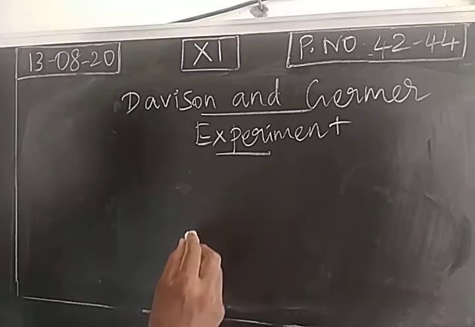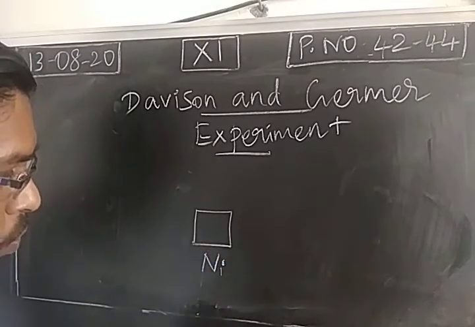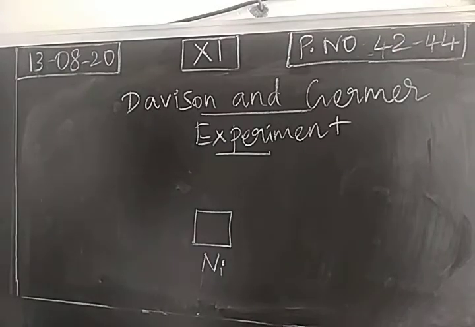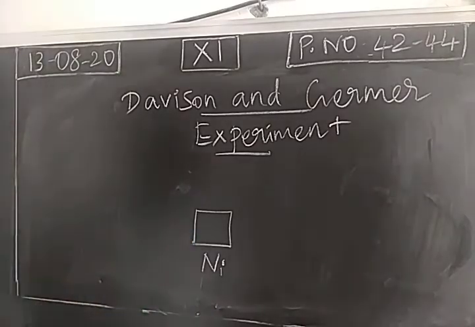In this, we take a nickel crystal. In the physics laboratory, you have studied diffraction or reflection of sunlight. In a spectrometer, when sunlight is passed through a prism, it will be reflected, so you will get a diffraction pattern. Instead of a prism, with the same technique, we are going to use a nickel crystal. In the solid state lesson, we will study this in 12th. Usually when light passes through the prism, you will get a diffraction pattern. Instead of a prism, we are going to use crystals, so a nickel crystal can be used.